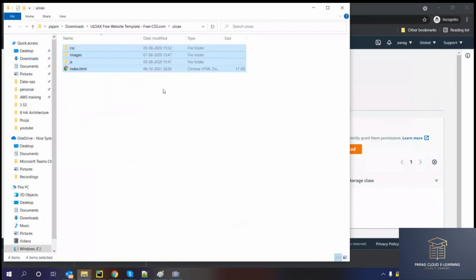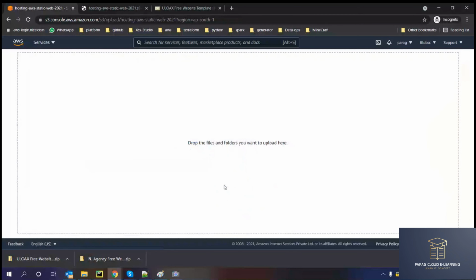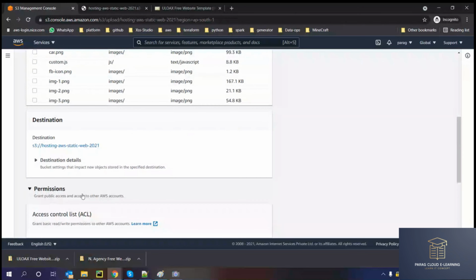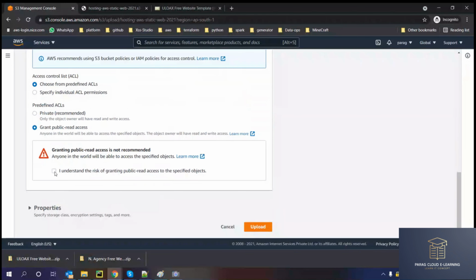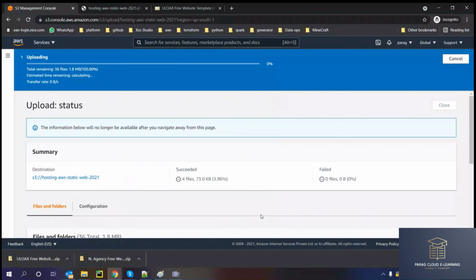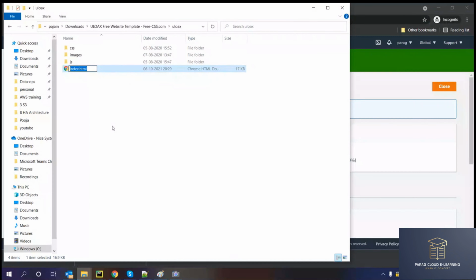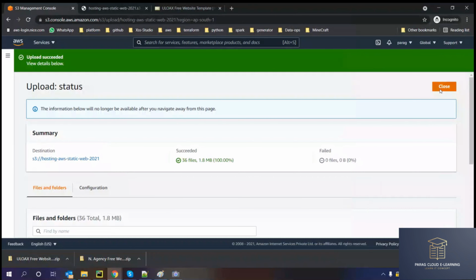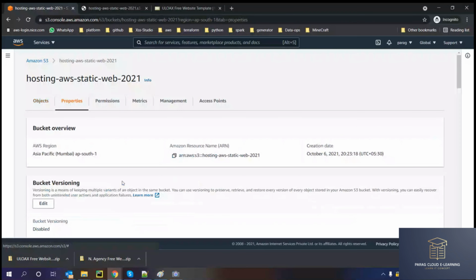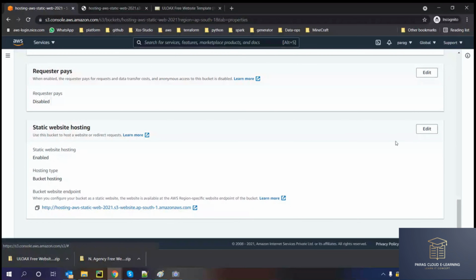Now I just have to upload the whole content of that template, make it public, yes, and save. What is the main page? The name of the file of the main page is index.html. The same name should be there in my bucket property of S3 hosting.